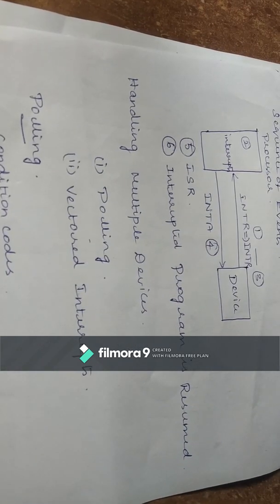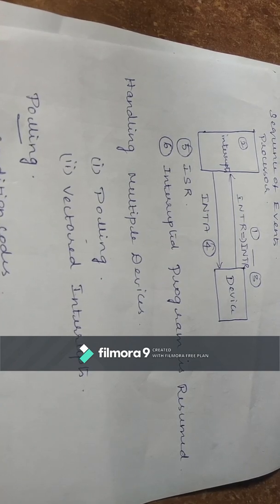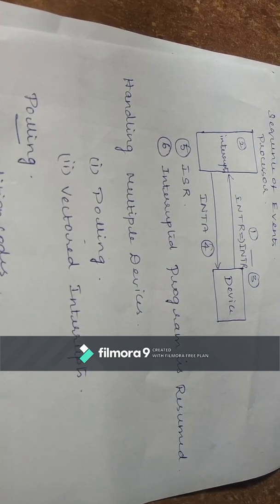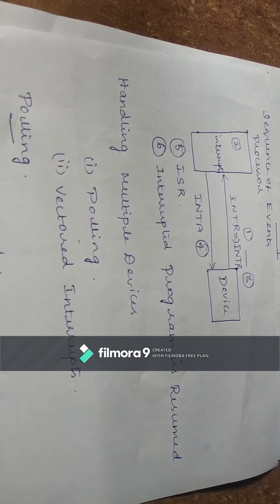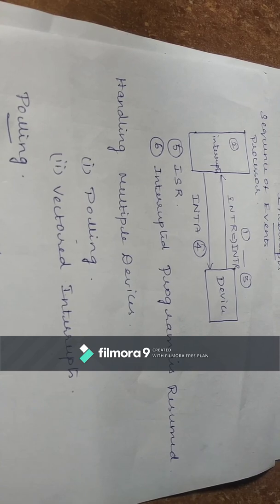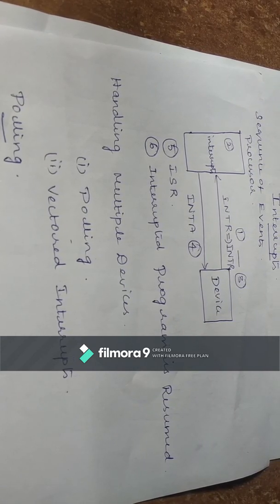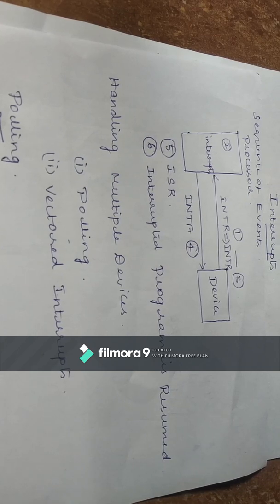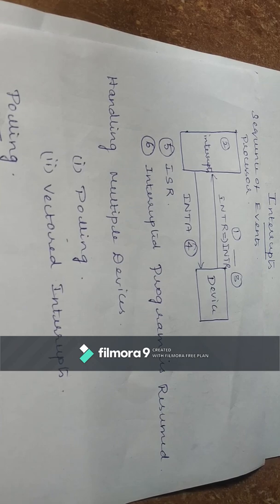Will the processor handle all the devices at the same time, or is there another technique to follow? While it is executing an interrupt service routine, it may get another interrupt, so when will it shift over to the other interrupt? Many types of questions may arise while handling multiple devices.